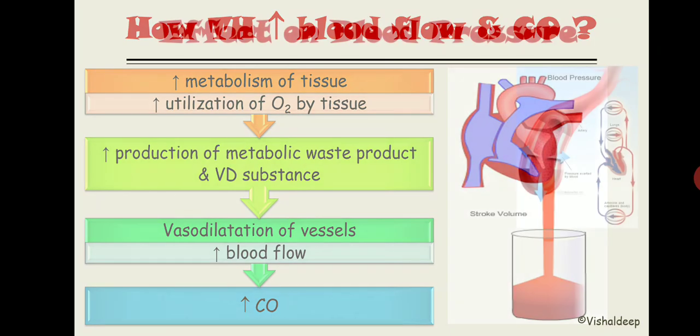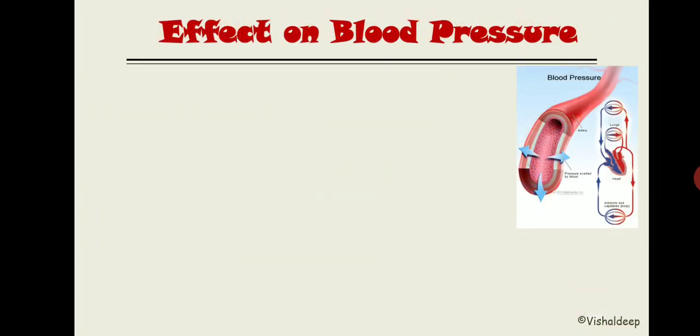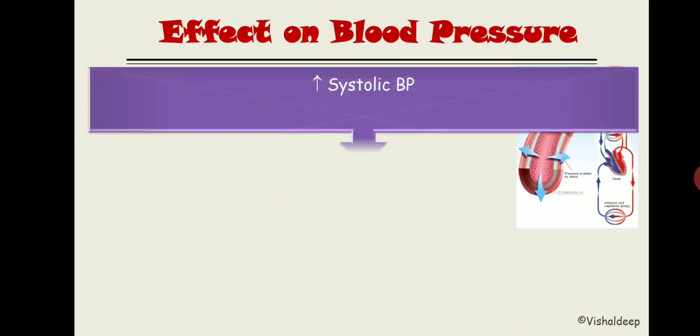Now the effect on blood pressure. Now this one is a little bit trickier, the effect of thyroid hormone on blood pressure. See what the thyroid hormone does. Thyroid hormone causes increased systolic blood pressure. Now how will it increase systolic blood pressure?